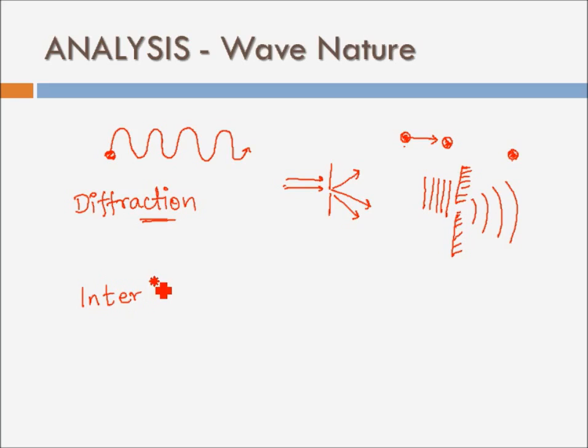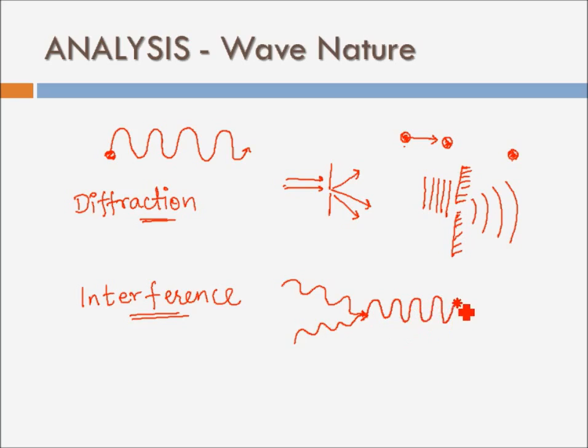Okay, so interference was another experimental observation which supported that electromagnetic radiations are basically in wave form. So what is interference? Interference basically means that when two waves end up at the same position at the same time, that is, they are both superimposing on one another, then the resultant at that point will be the sum of those two waves. So the amplitude of the net wave at this point will become the sum of the amplitudes of these two waves, and so on.